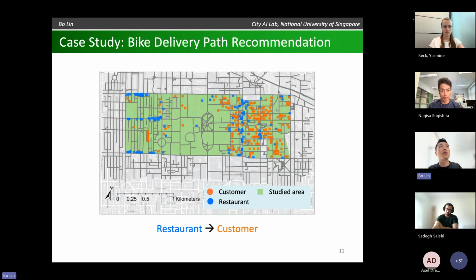Okay, so we use this approach to provide path recommendations to delivery couriers around the University of Toronto campus. I want to emphasize here that this is a semi-simulated case study. So the network's real, the locations are real, but the human perceptions and the routes, they are simulated.